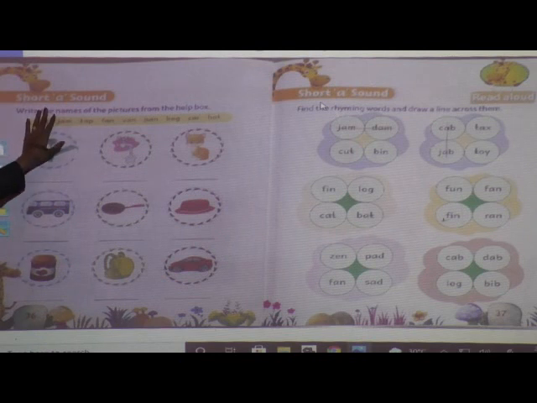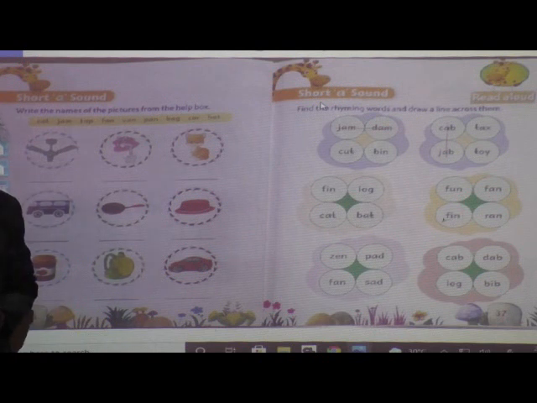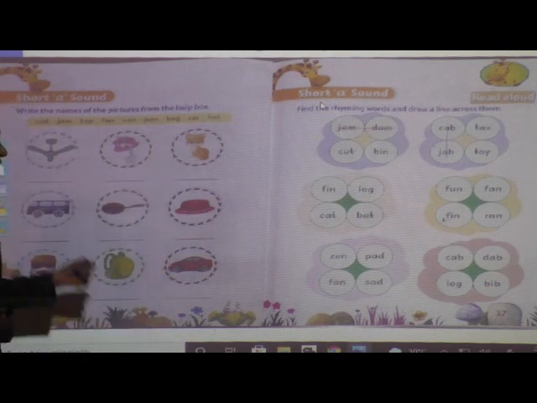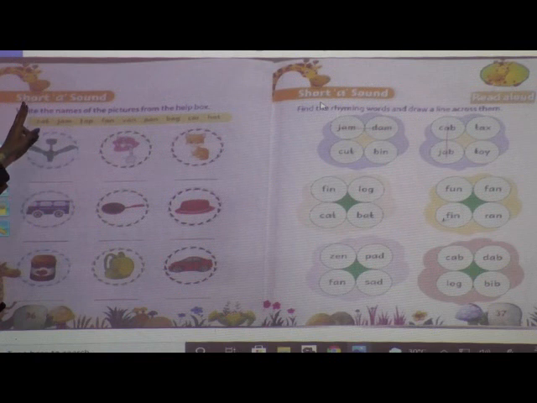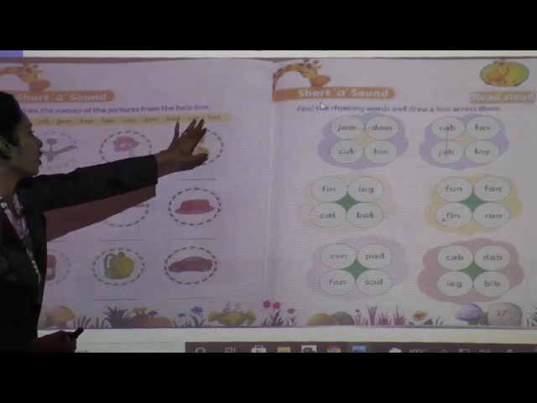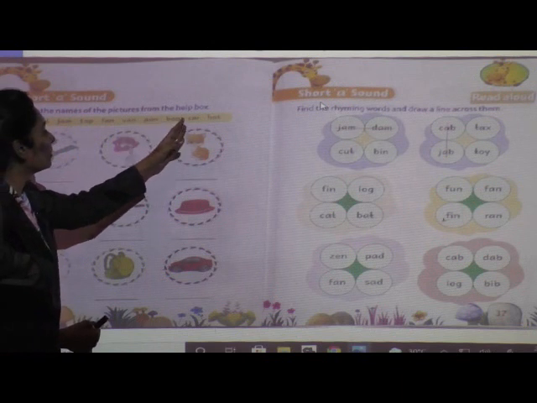Children, what is this? This is our literacy workbook. Now, in this workbook, on this page, short A sound. Yes, we have learned short sounds. I hope you have remembered those sounds. These are the homeworks. So what you are going to do is short A sound, write the names of the pictures from the help box.